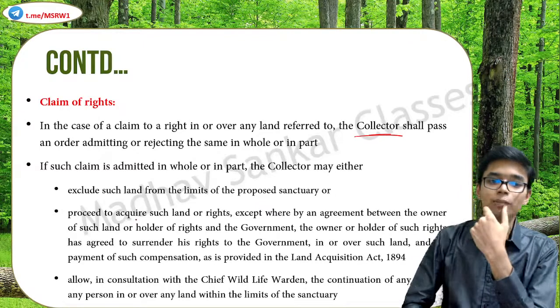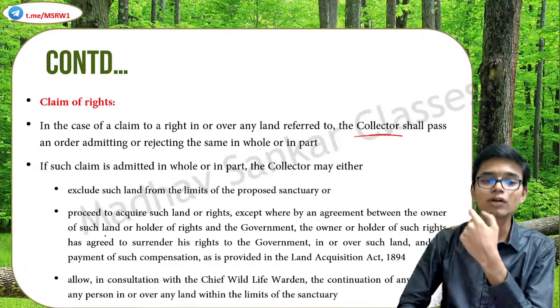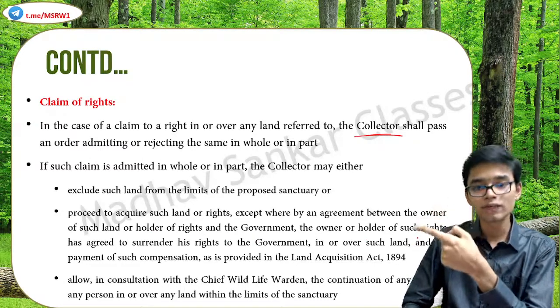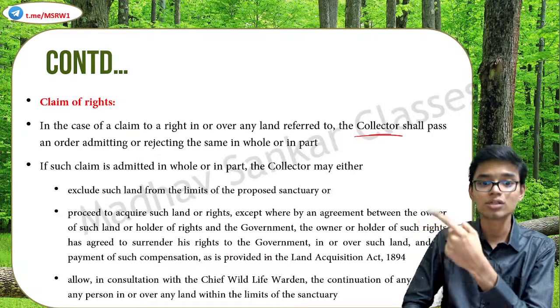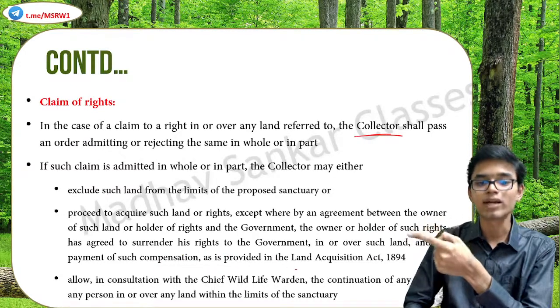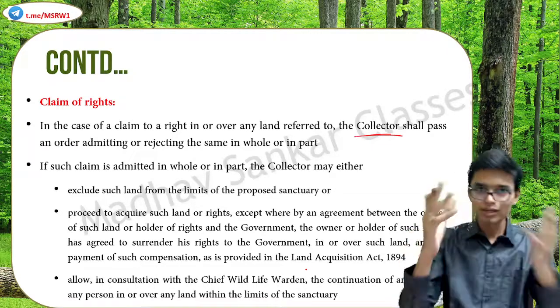Or proceed to acquire such land or rights, except where an agreement between the owner of such land or holder of rights and the government, the owner or the holder of such rights has agreed to surrender his rights to the government in or over such land and on payment of such compensation as provided in the Land Acquisition Act of 1894. What does that mean?